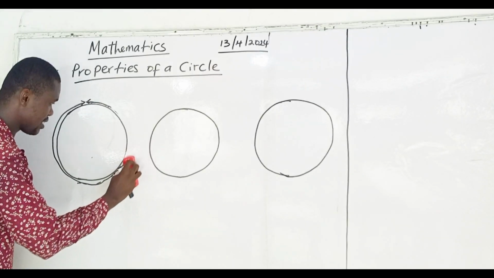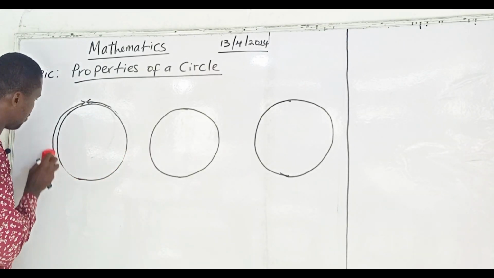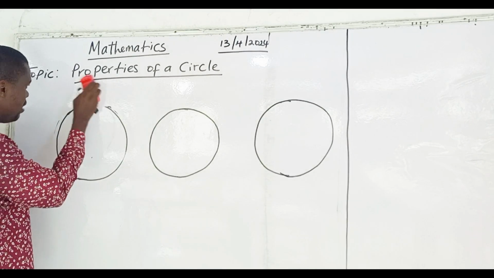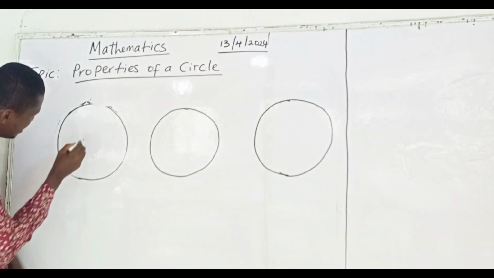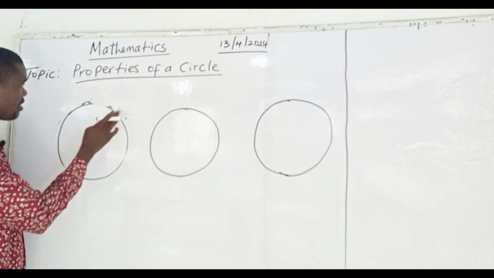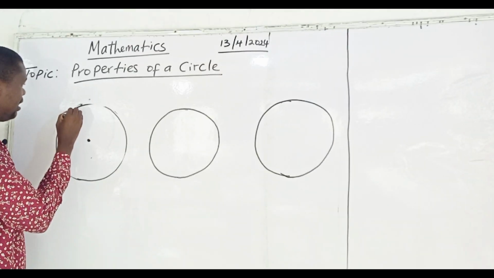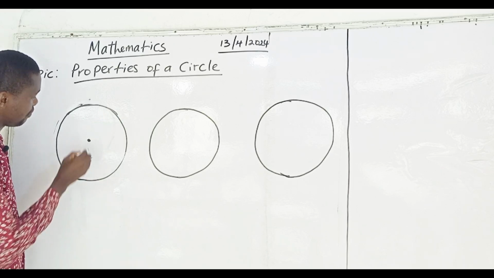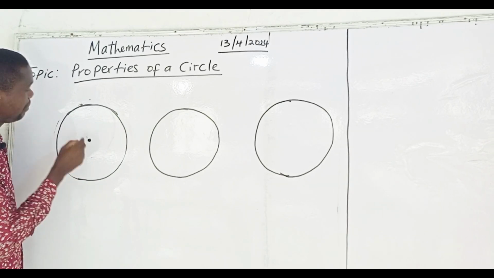Now, since we don understand wetin circumference of a circle mean, another thing again we wan look at na the center of the circle. You see this middle point, na be the center of the circle. Na there where all the matter dey start from. Na there everything dey start from.